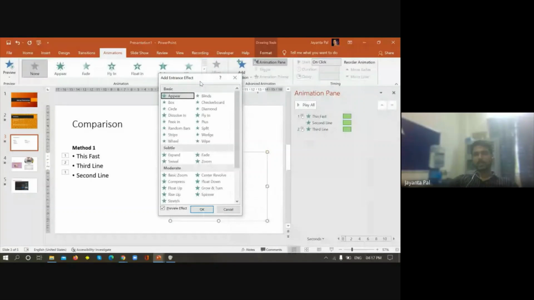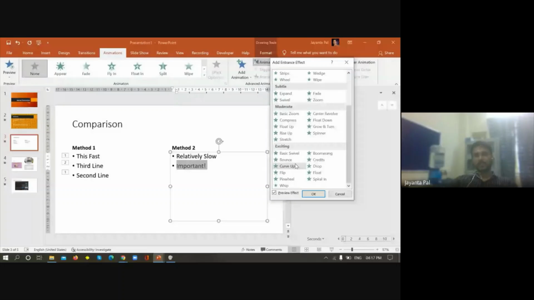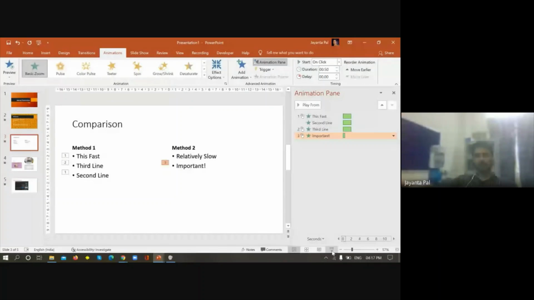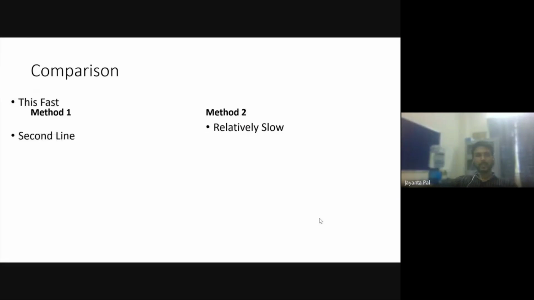So you can select this one. I can see, maybe this is another one, this is another one. Maybe I want this basic zoom, right? So this is the basic zoom. I want this to make it attractive. Now, if I make a mouse click, these two lines will appear.